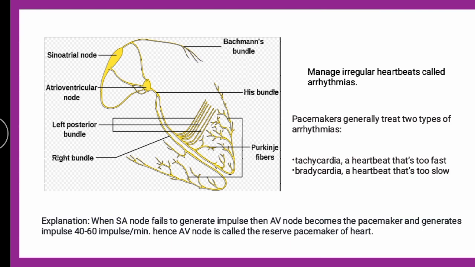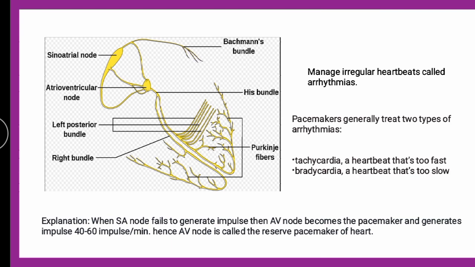Tachy is too fast heartbeat and brady is too slow heartbeat. The SA node and AV node are pacemakers, and when the SA node, the starting node, which is the prime pacemaker, fails to generate the impulse, then the AV node becomes the pacemaker and generates the impulse.